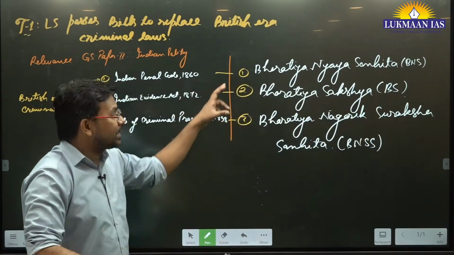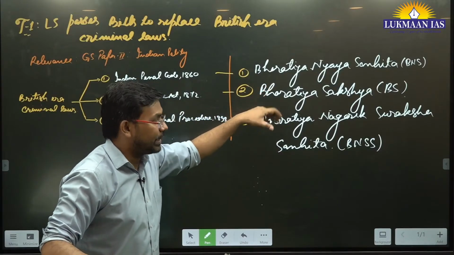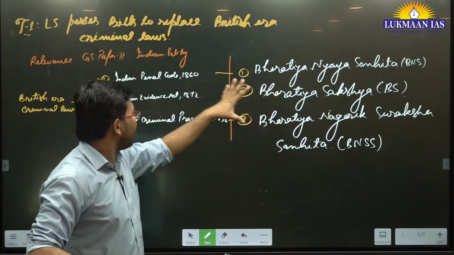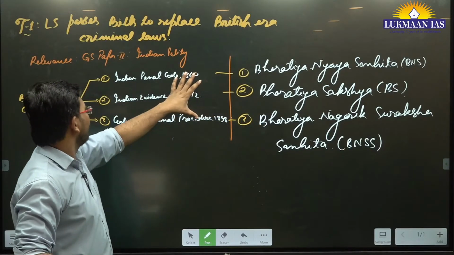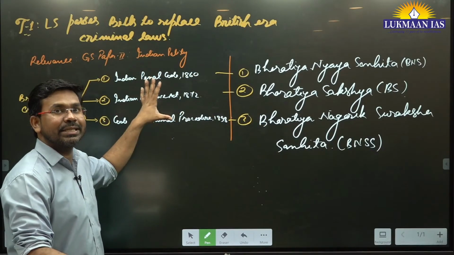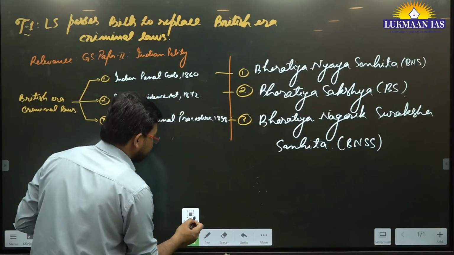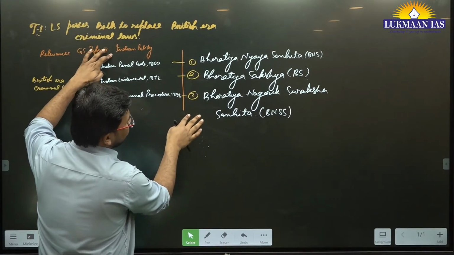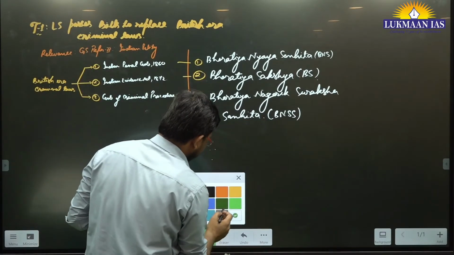So these are three laws that the Government of India has tabled in the Parliament. They have got it passed through the Lok Sabha, and these three laws are going to replace the existing criminal laws that the Government of India earlier had.